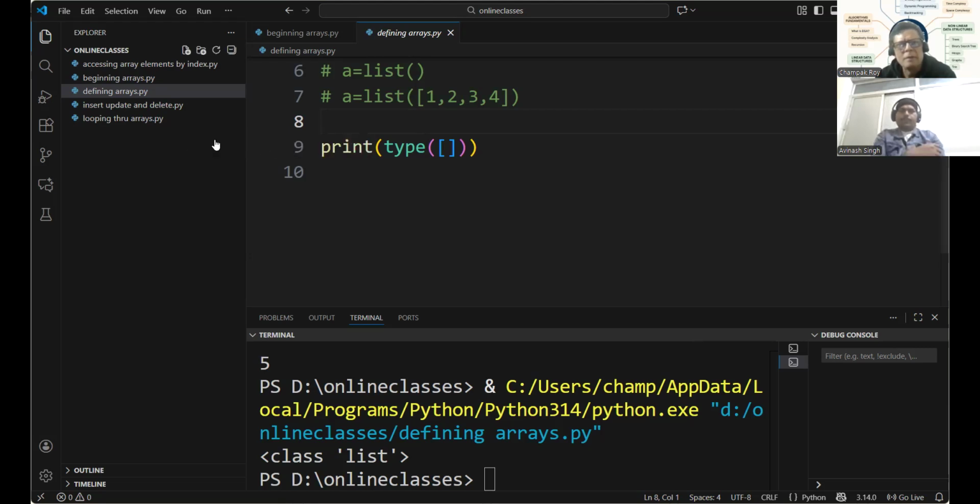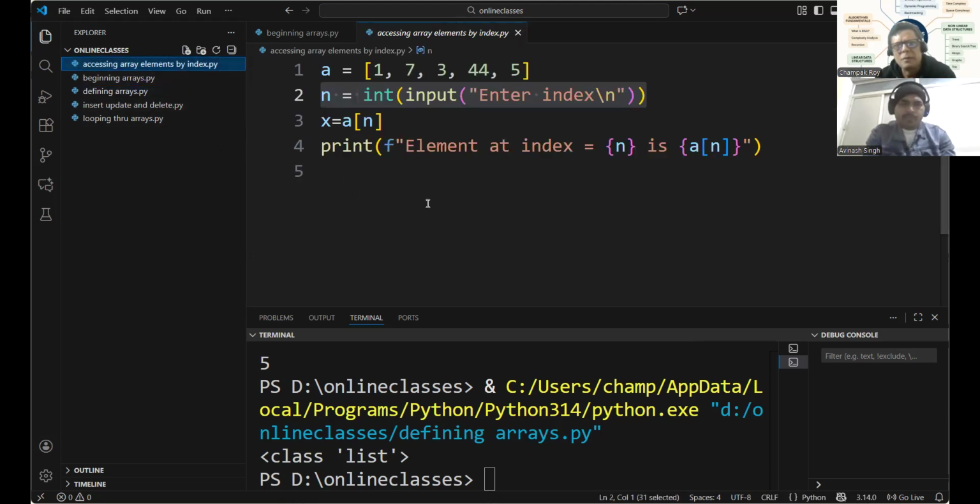Let's try this first. See, indexing in the array begins at position 0. So 1 is at position 0, 7 is position 1, then positions 2, 3, and 4. Now let me try this. See, this is the array A, n is equal to int input, enter index. The user of our program will enter the index, we will convert that into an integer, then find the value at that position and then print it.